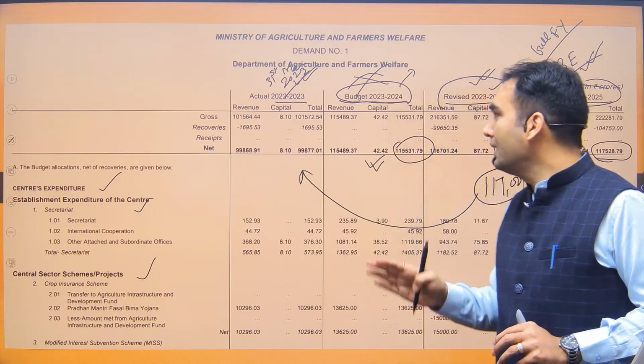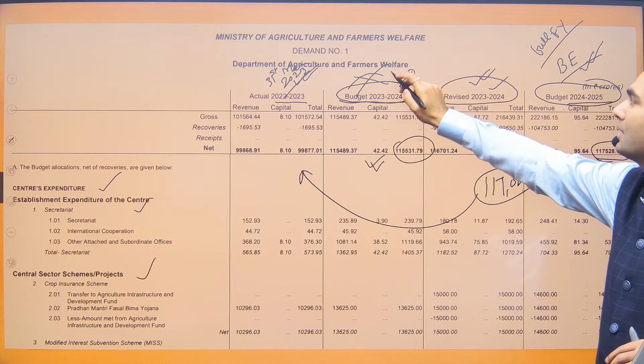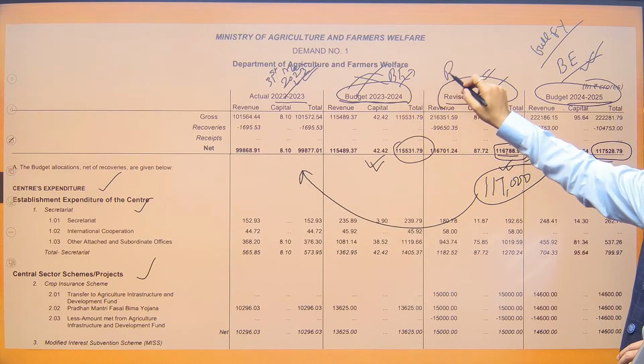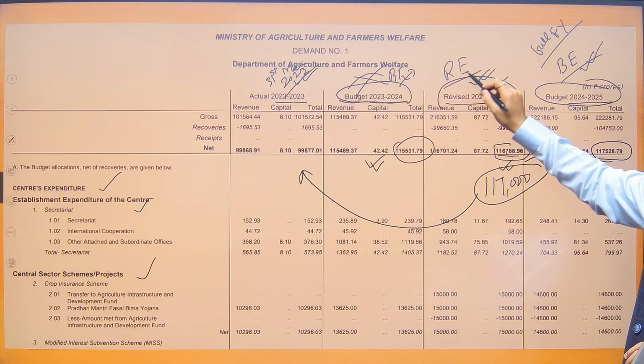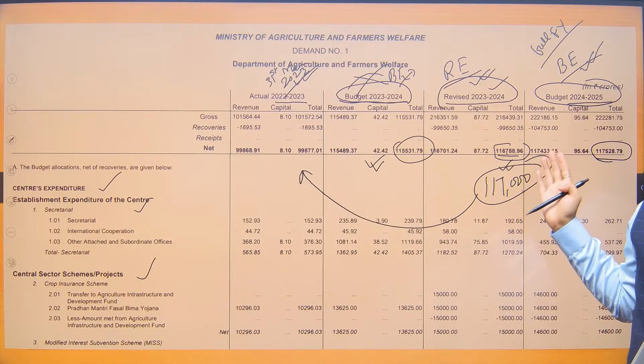So this is the concept of budget estimate. This was last year's budget estimate, and this is the revised estimate. This word you will see, RE, revised estimate. Now is it clear, Yogesh?